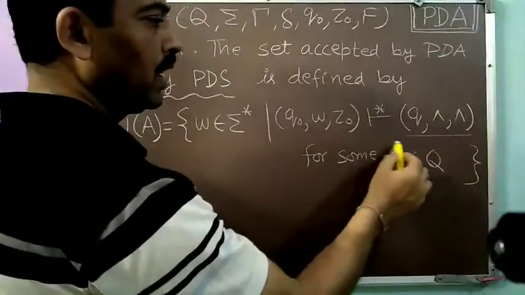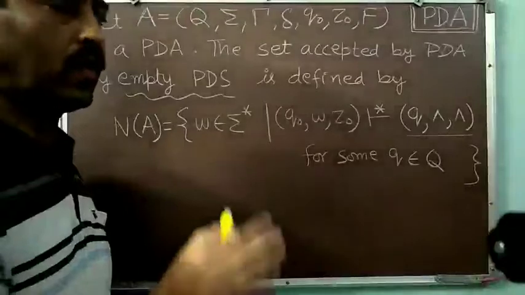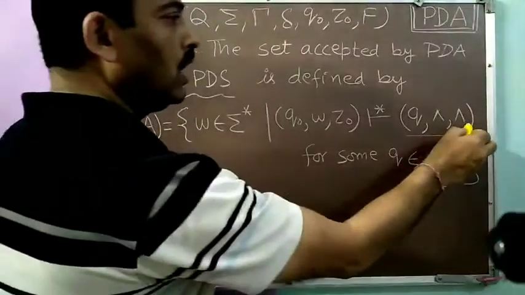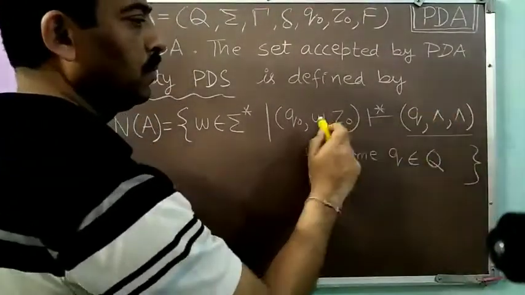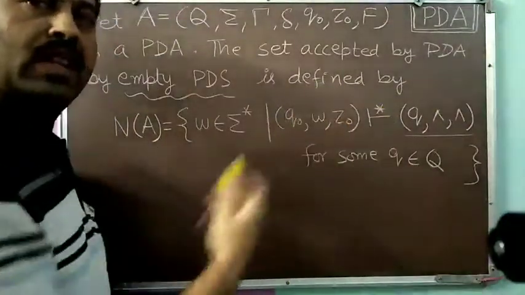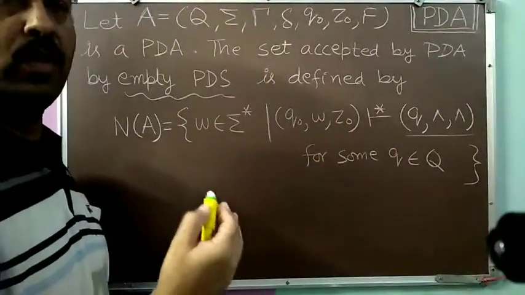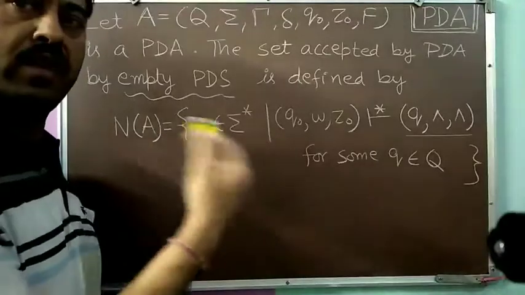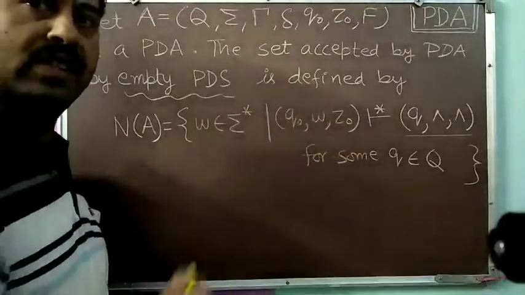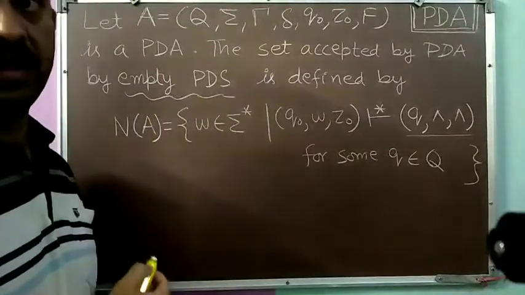Here it does not matter in what state you are. Q can be any state, whether final or non-final. Only the change brought to the pushdown store has been considered in this definition. So all the words W which, after fully processing, empty the pushdown store will be successful as per this definition.